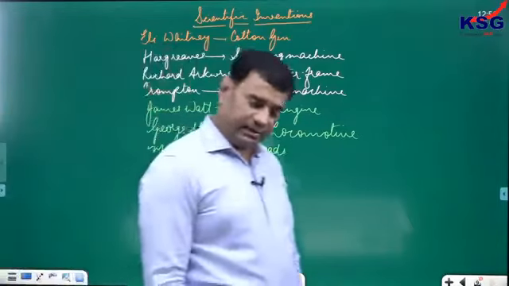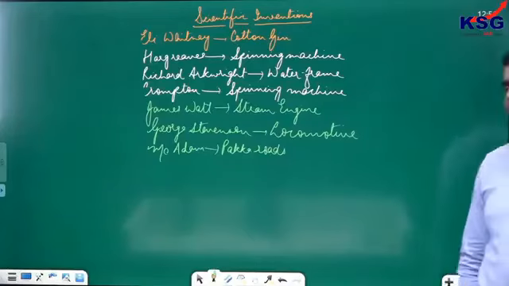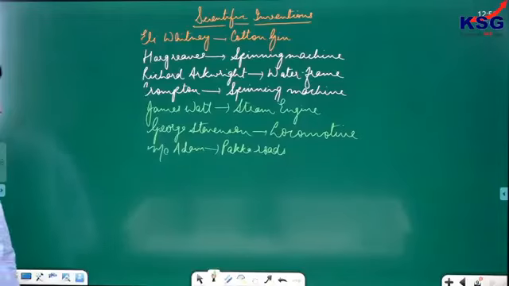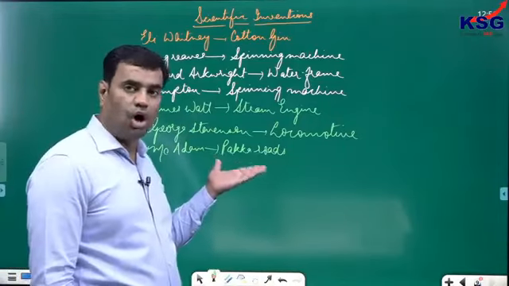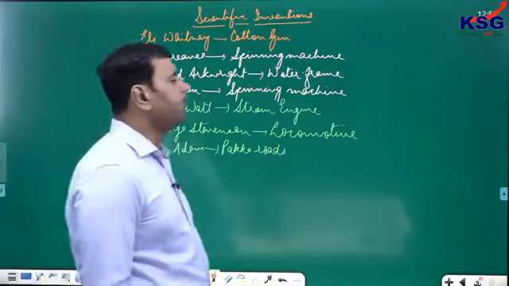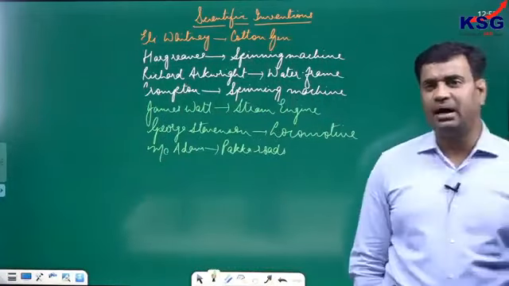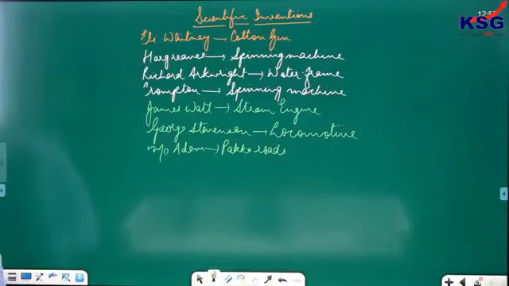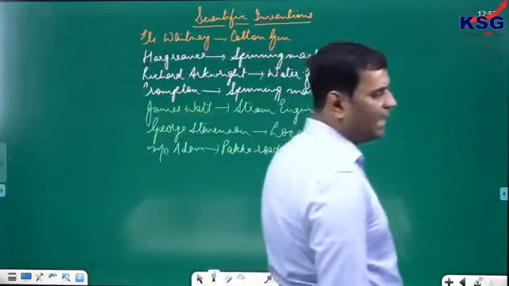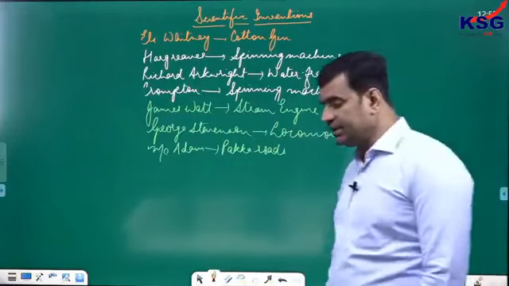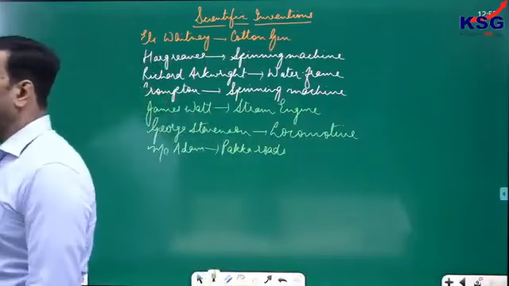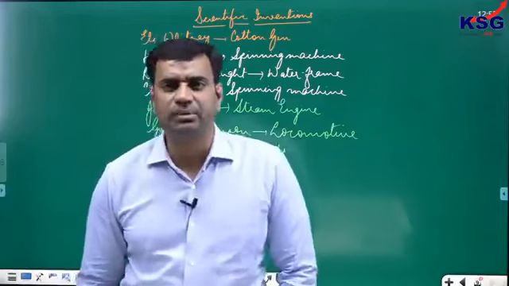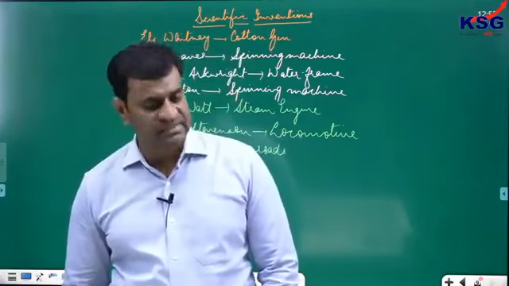Clear? Right. Next, in the field of transportation, pakka roads or permanent roads were invented by McAdam, which further promoted connectivity.